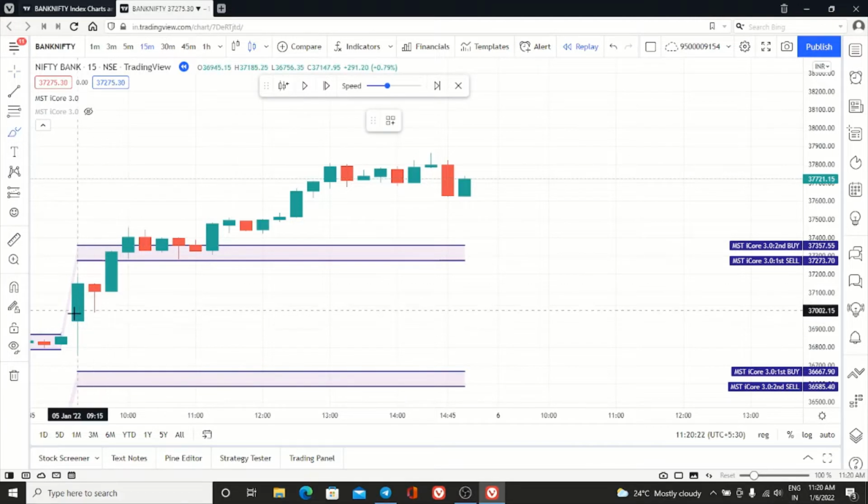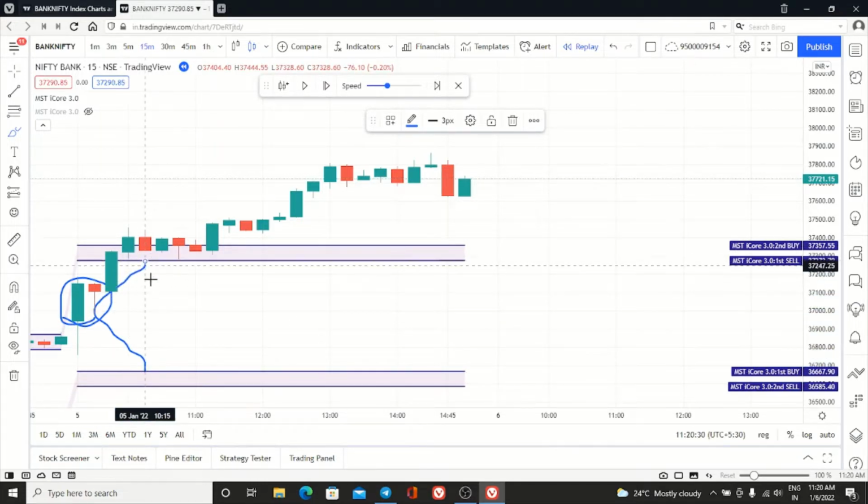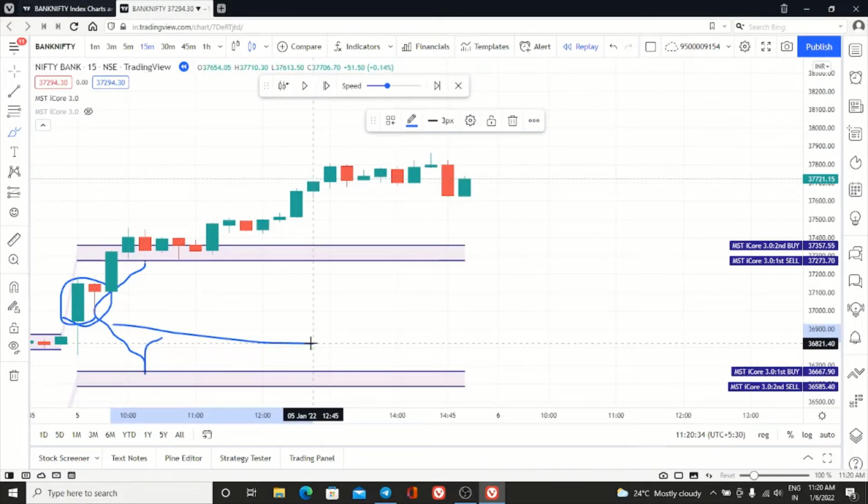How? Suppose the market has opened here. If the market comes down here first, we have to go for buy. If it goes here first, we have to go for sell. If the buy side target hits, your trading is over for the day. If SL hits, then you have to go for the reverse entry with doubling your lot.